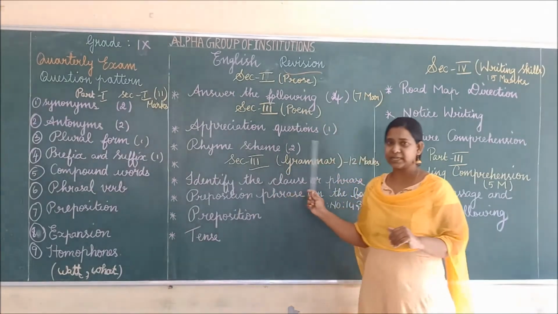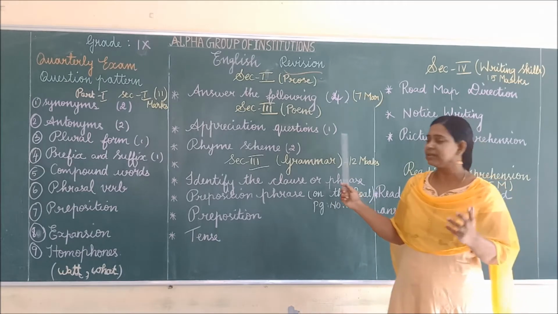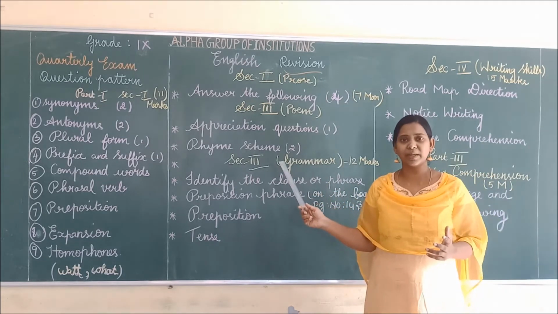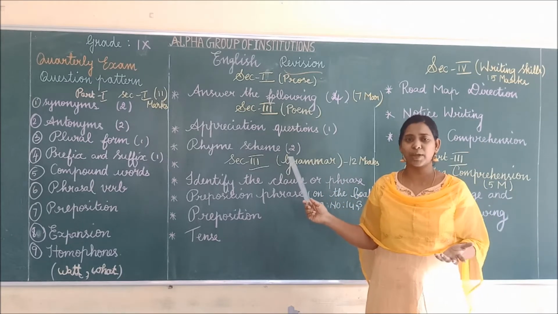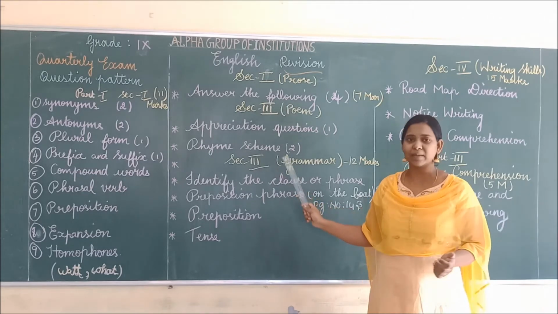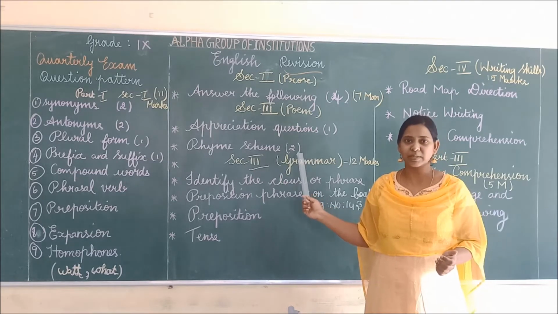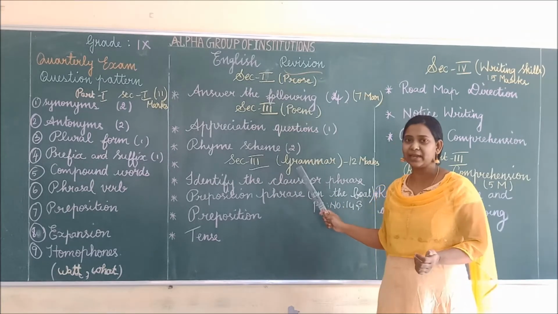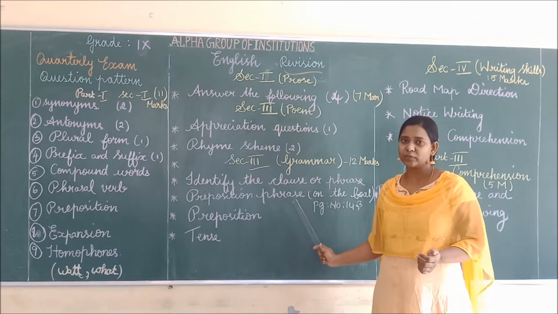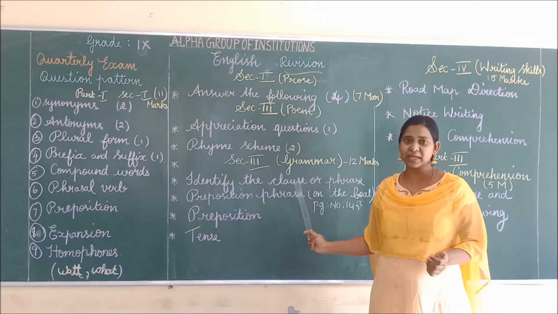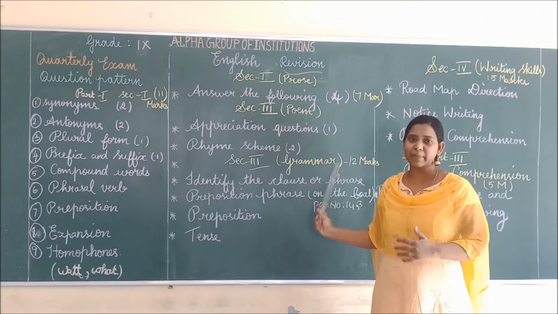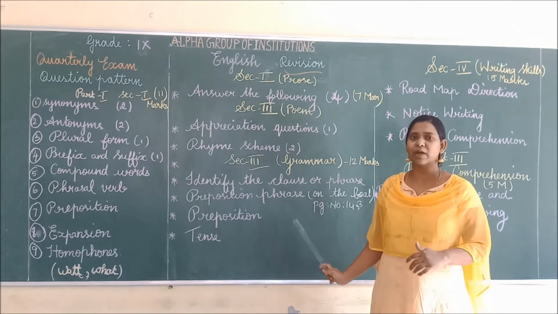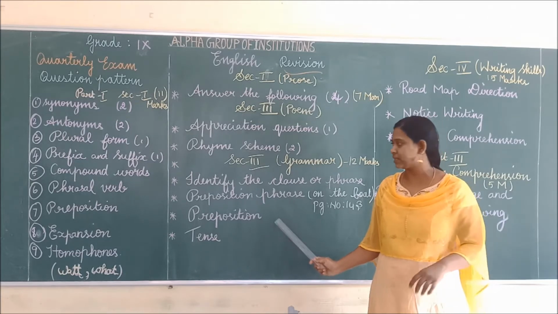Next, appreciation question. They ask the questions from the given poetic line. Next, rhyme scheme. I taught you, right? Rhyme scheme. Do you remember? You have to read the line and observe the line, and you have to see the end of the word which has a similar sound. You have to give the same alphabet to that, and the rest of that you have to give a different alphabet.